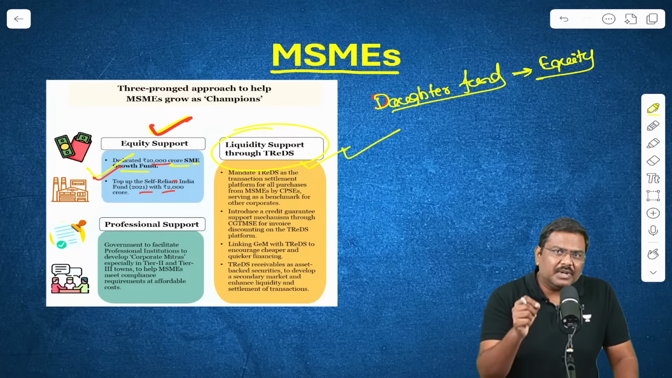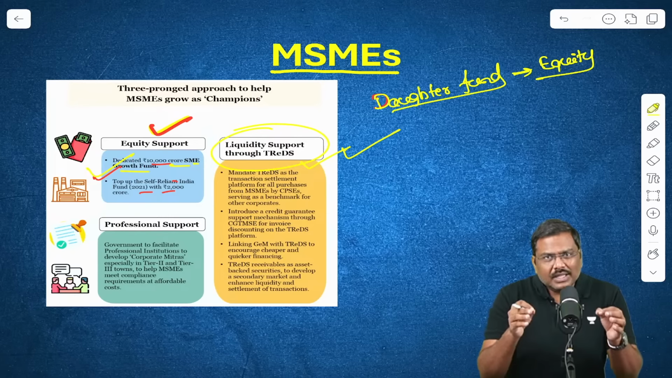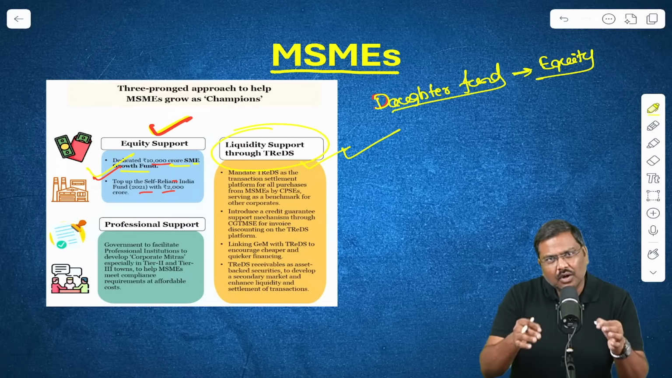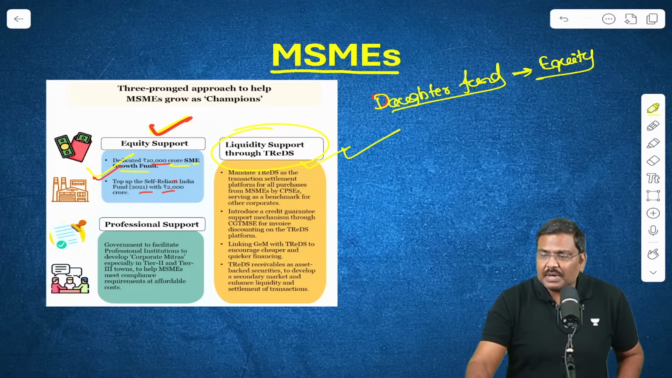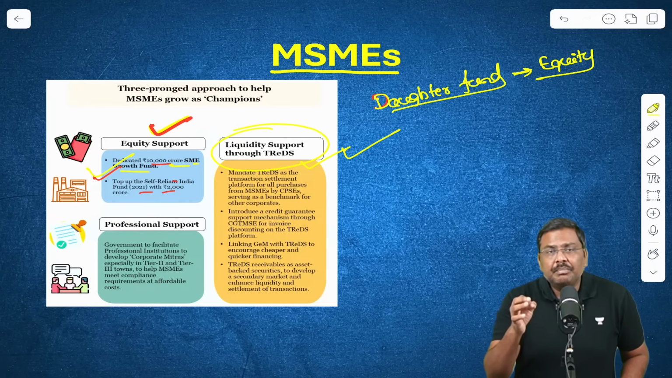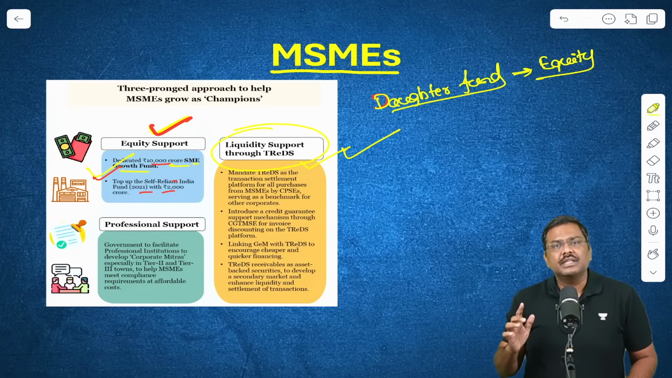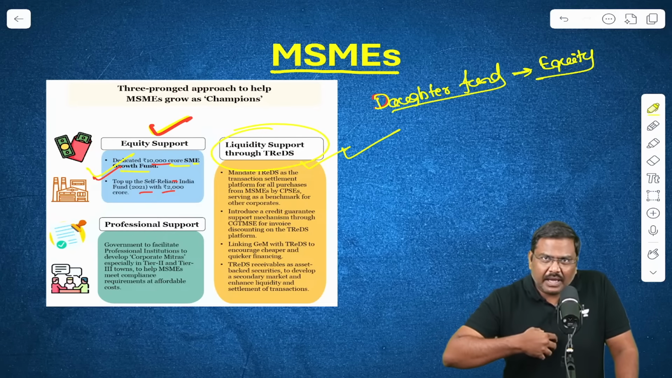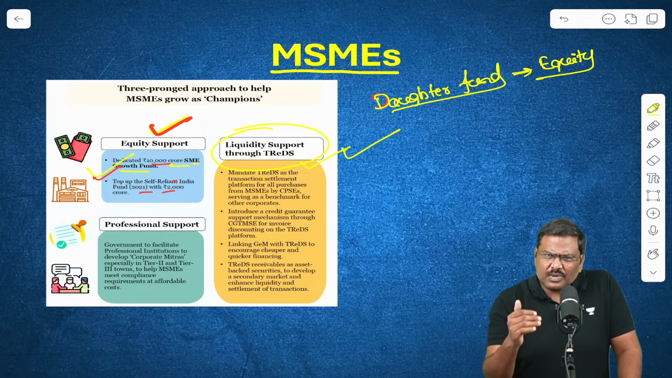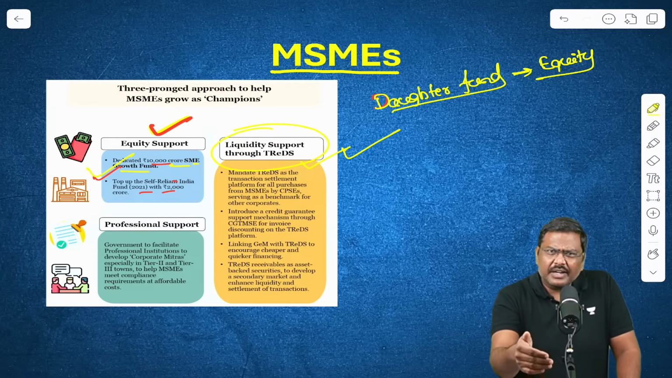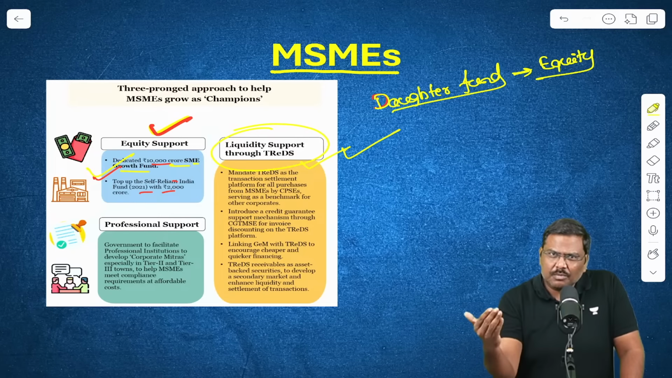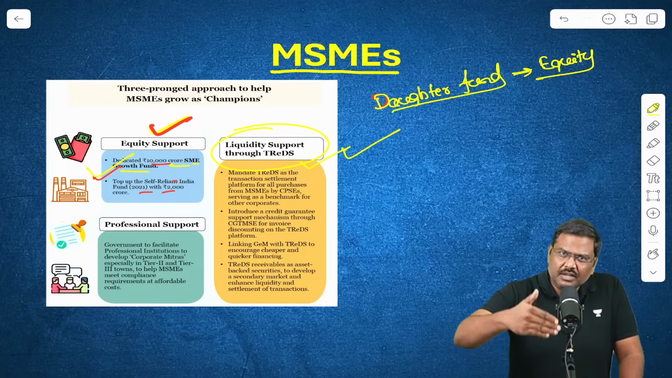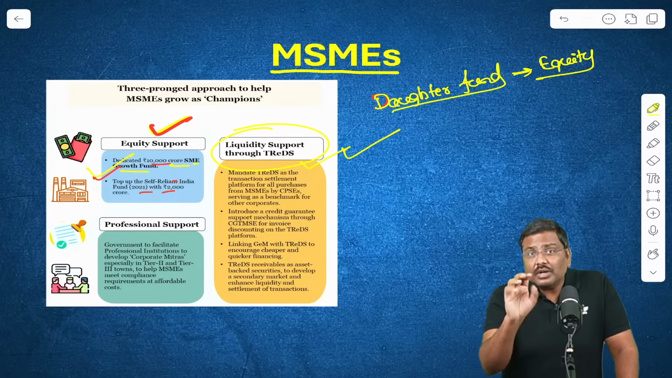What is the announcement of the government of India? All the CPSEs will be present on the TREDS platform. All the CPSEs, which means when an SME, that is a small and micro enterprise, sells certain inventory to a CPSE, that CPSE has to provide the receivables, that is the receipt, in digital form through the TREDS only. And not just this.